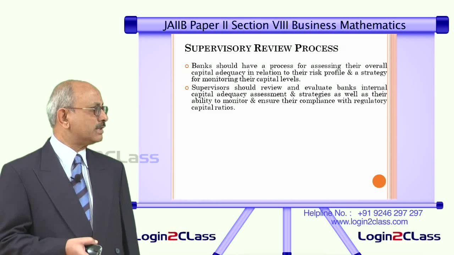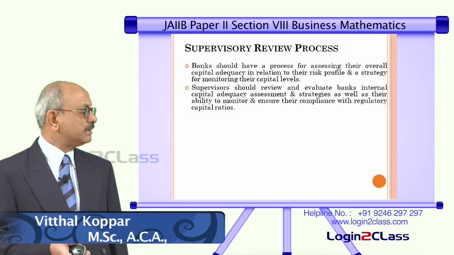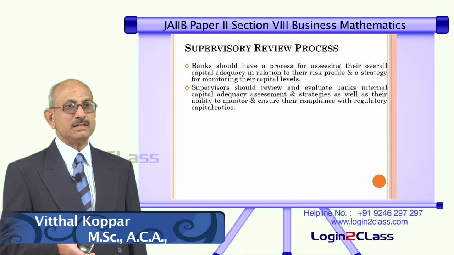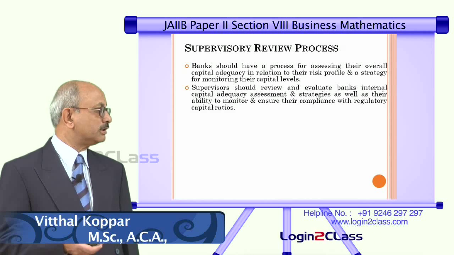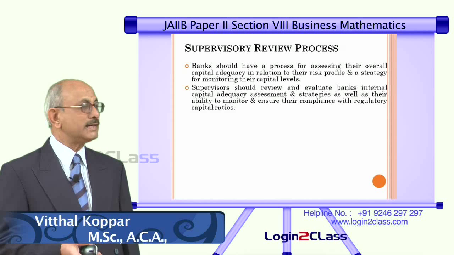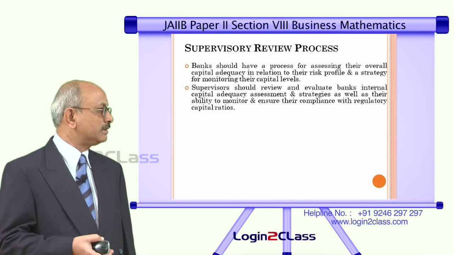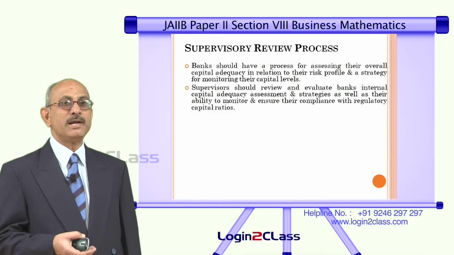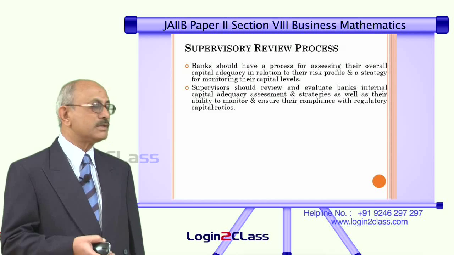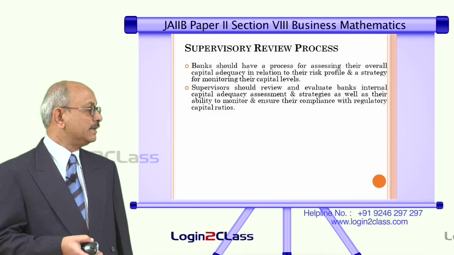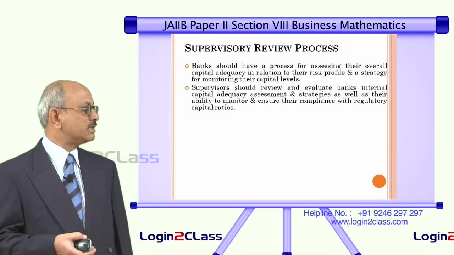This is the most important part of the supervisory review process. That means it should not be left only to the banks. Even the Reserve Bank of India should have a system of evaluating what each bank is doing, whether they have a proper process, whether they are able to adequately assess their capital adequacy requirements, whether they have a policy to monitor the capital adequacy levels, and whether they are complying with the regulatory minimum capital ratios, whether they are maintaining that 8% minimum at all points of time. So, it becomes incumbent upon the Reserve Bank of India to ensure that each bank does have a proper system.